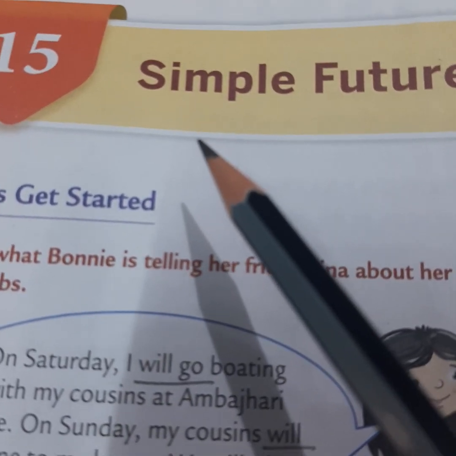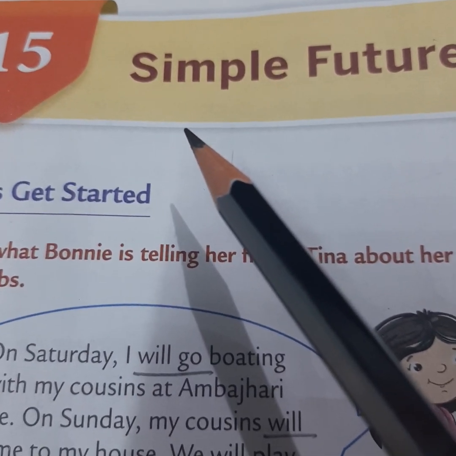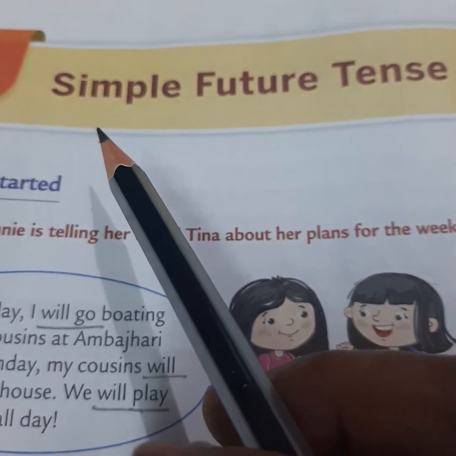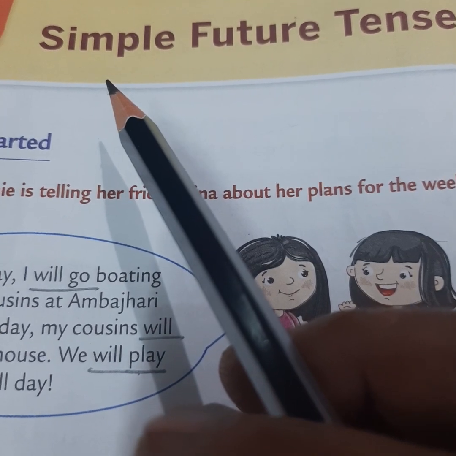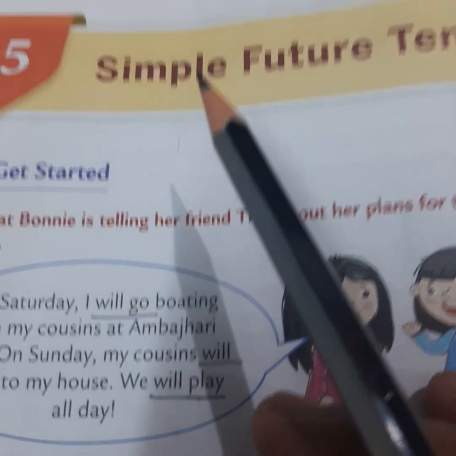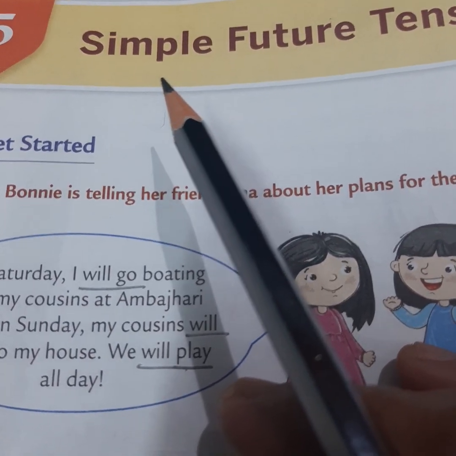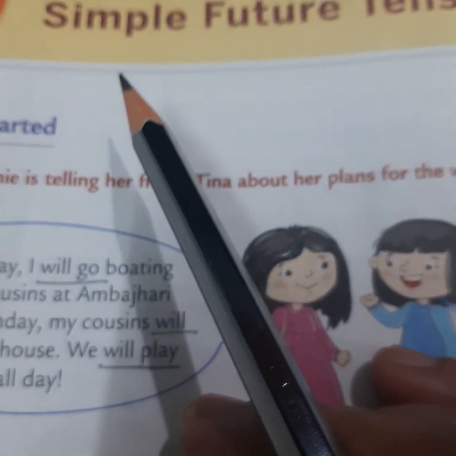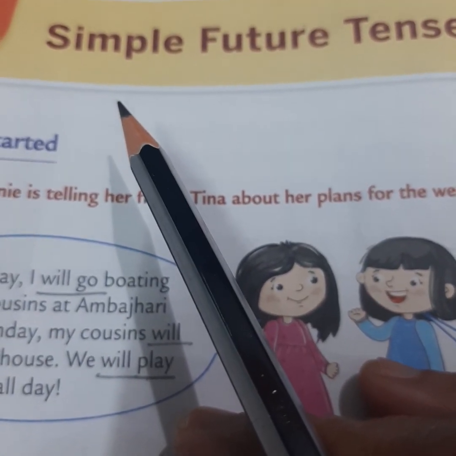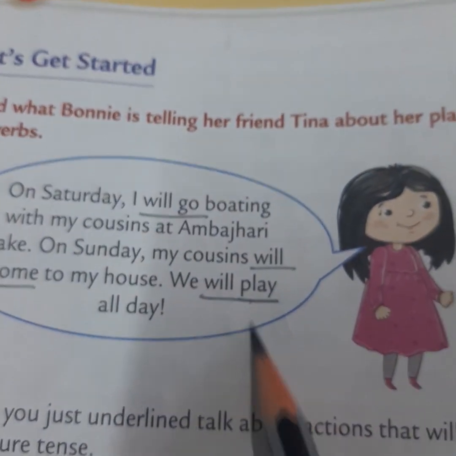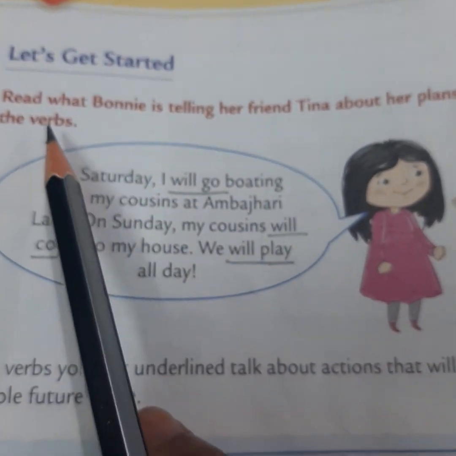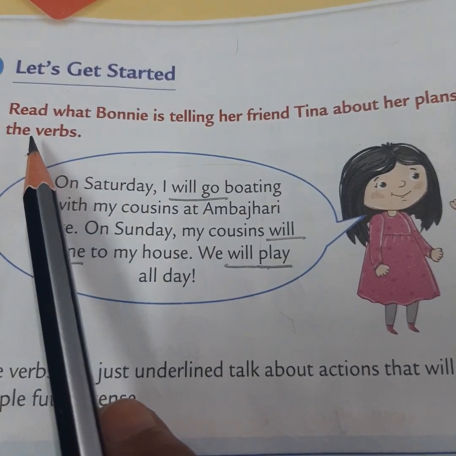Children, today we will study lesson number 15 from your English grammar book. The name of the lesson is Simple Future Tense. So, class 4th, you must have known what is simple present tense, simple past tense, but today you will know about the simple future tense. So now, first, you see what's written here.